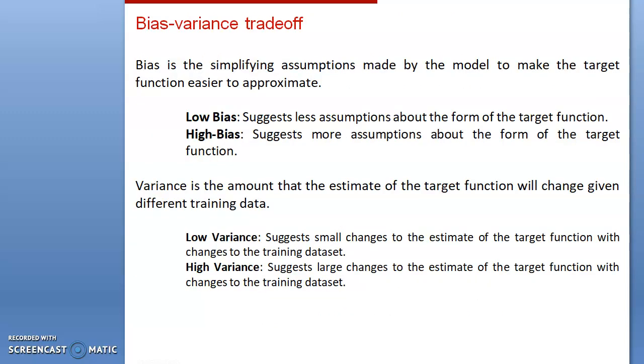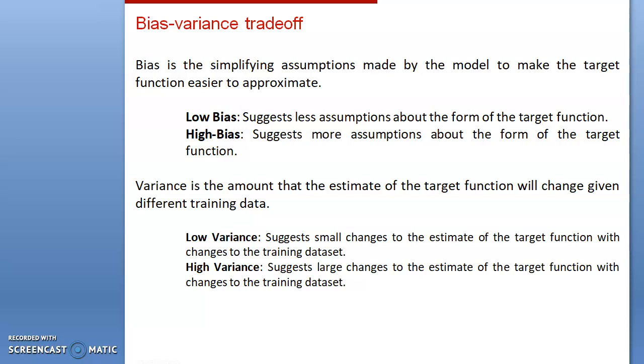Coming to the bias-variance trade-off. Bias is the simplifying assumption made by the model to make the target function easier to approximate. Low bias suggests fewer assumptions about the form of the target function. High bias suggests more assumptions.